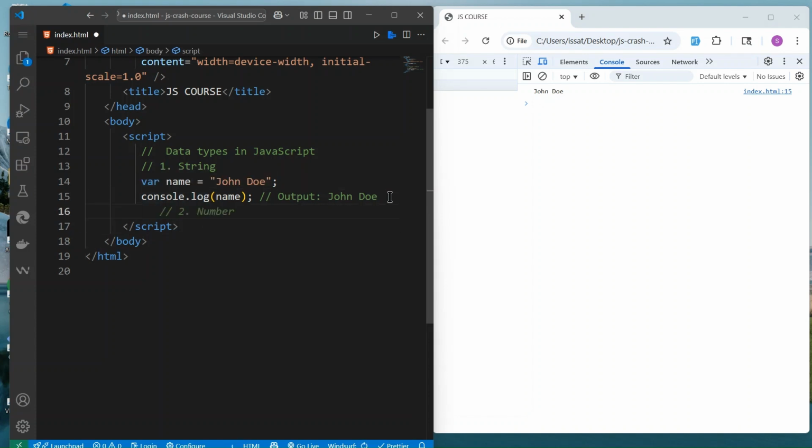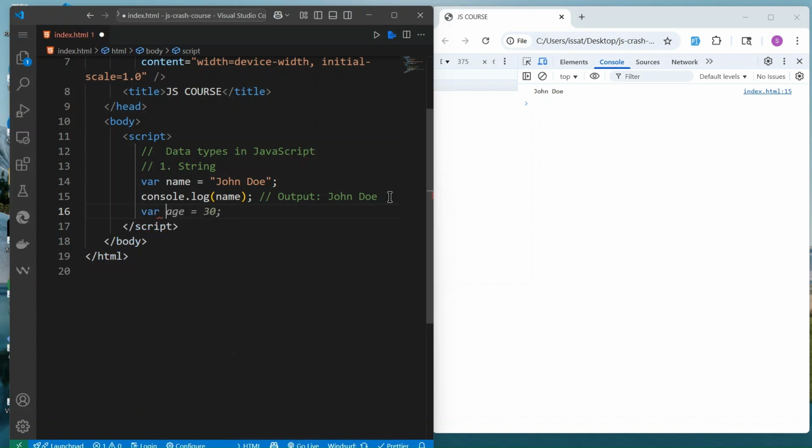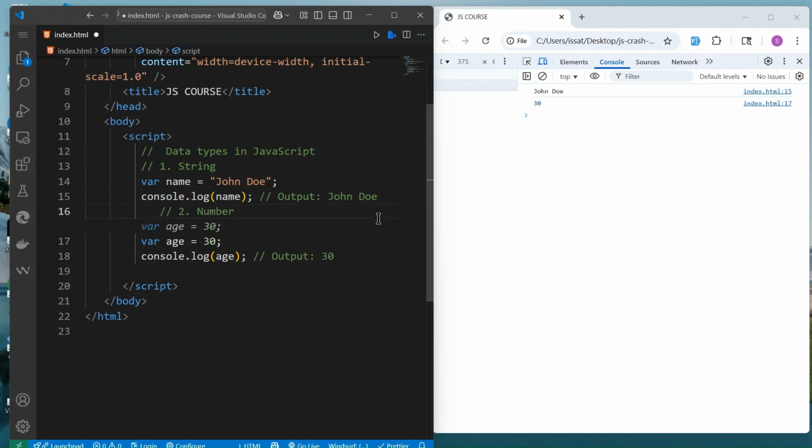For number, we can also declare var age, let's say 30, and console.log the age. So if I save that and reload the browser, you see that you get the 30 here. That was the number. You can also declare a Boolean.